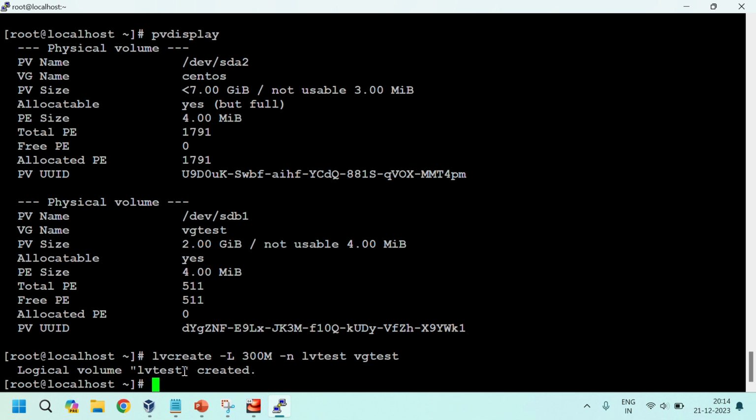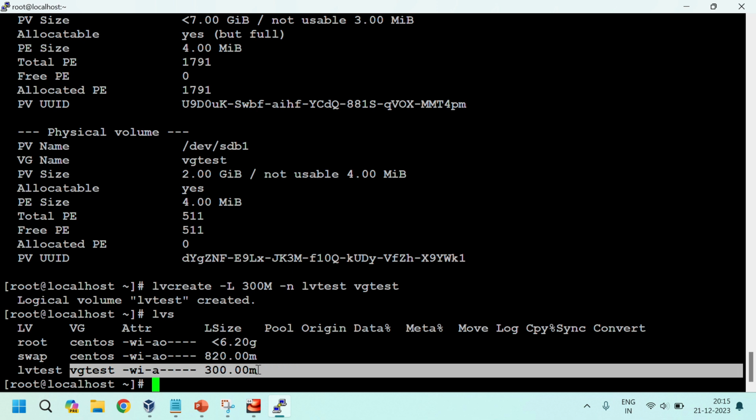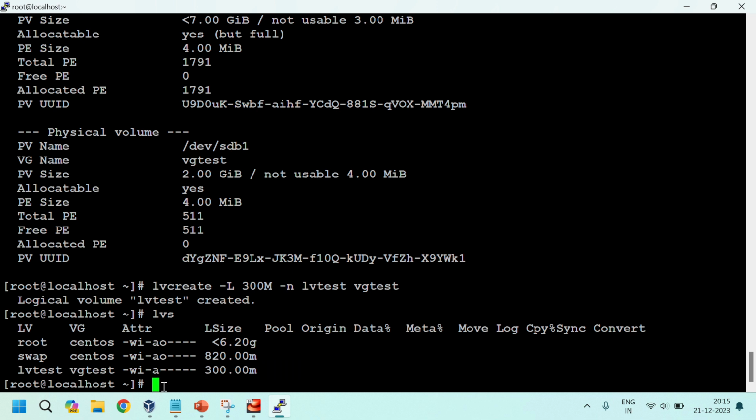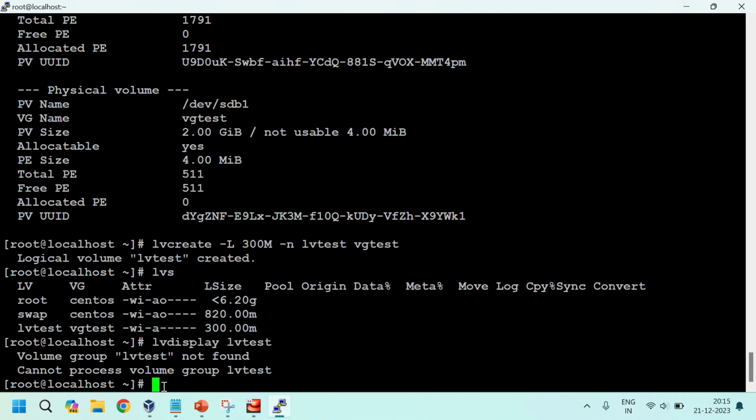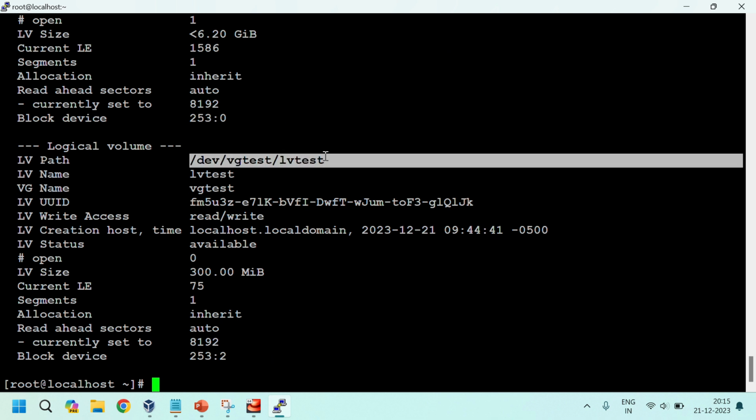See, logical volume lvtest is created. lvs displays the logical volume lvtest under vgtest. Under which volume group? vgtest. How much did we create? 300 MB. lvdisplay. lvtest means we need only lvtest. Display, yeah, see, LV path is /dev/vgtest/lvtest.